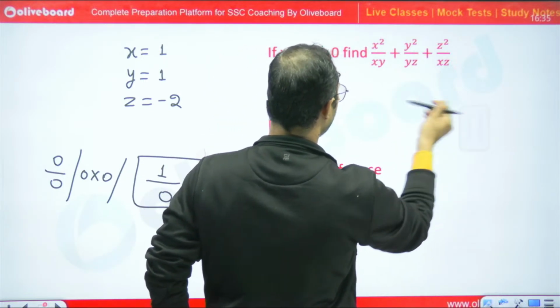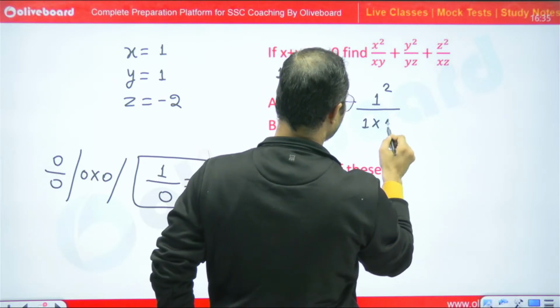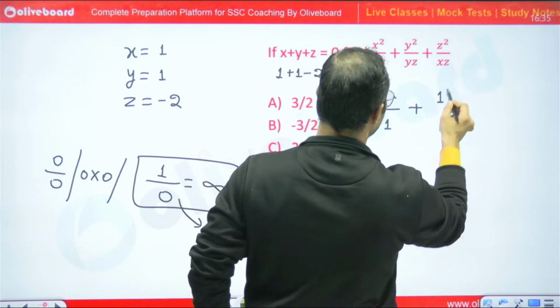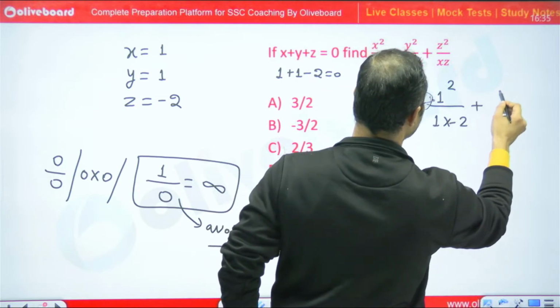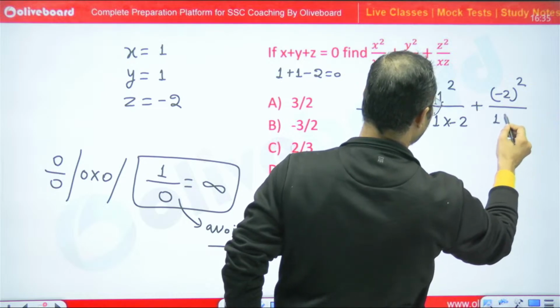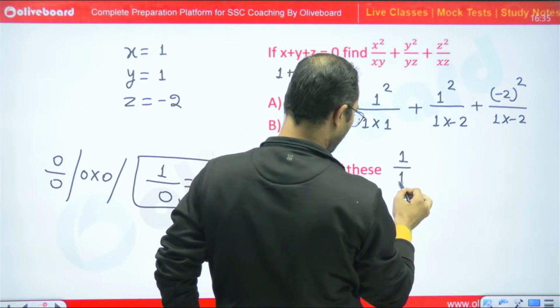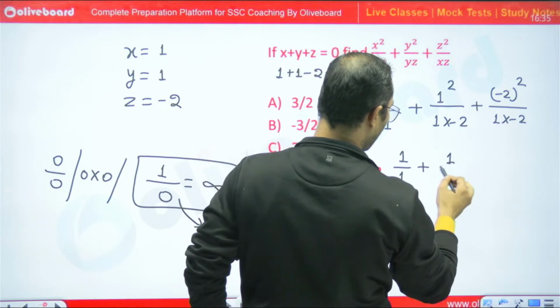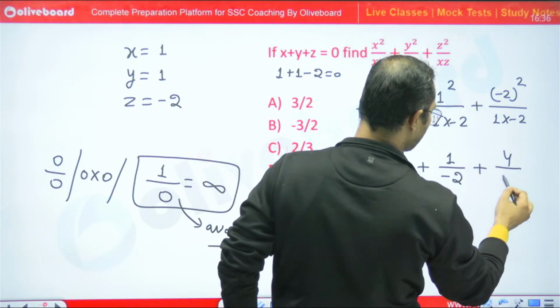If it is not clear, just put 1 square divided by 1 into 1, plus 1 square divided by 1 into minus 2, plus minus 2 square divided by 1 into minus 2. Simple. So here I will get 1 upon 1 plus 1 upon minus 2 plus 4 upon minus 2.